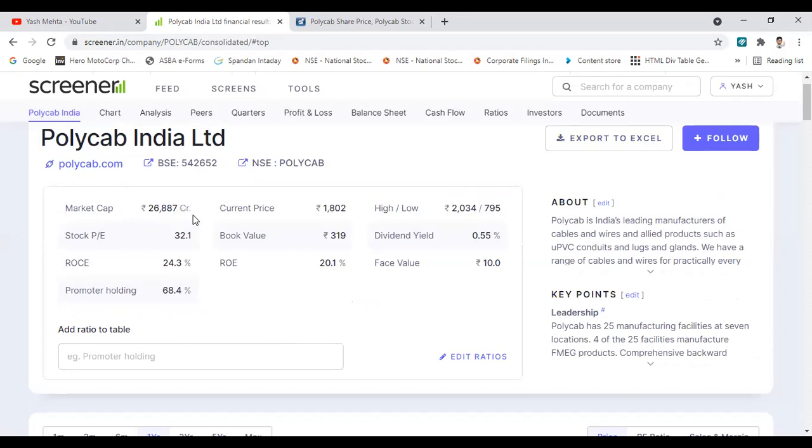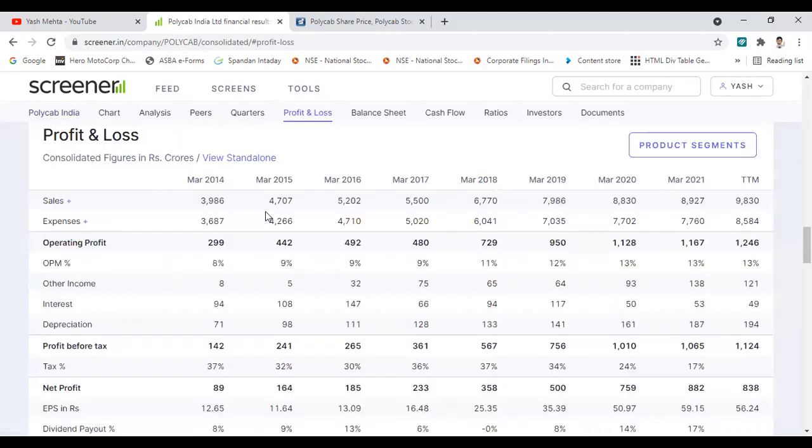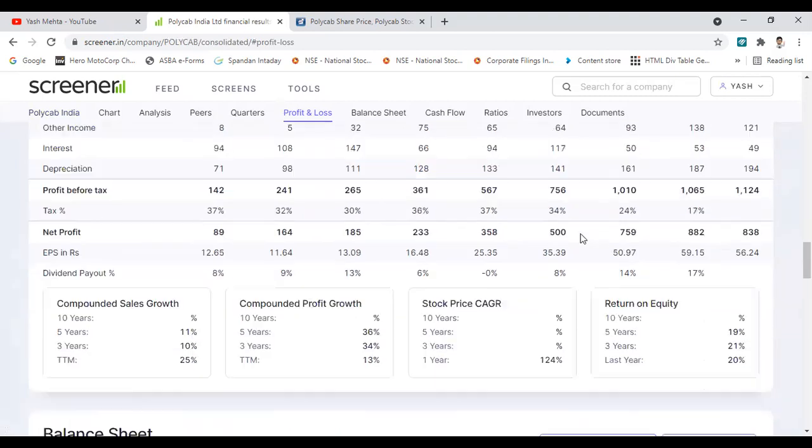Fundamental analysis: the market cap is around 27,000 crores. The book value is 319 and the current price is 1800. So that means the price to book is around 6x. If we check the profit and loss, the company's profit is increasing year on year. Sales and profit are increasing. The company EPS is increasing, and the company has paid a dividend in the last 3 years.